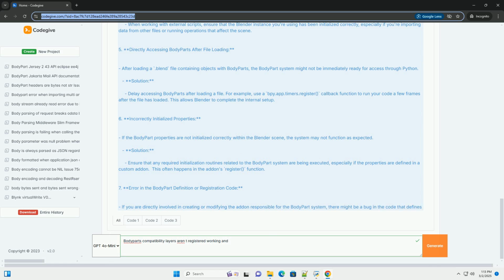4. Example code and solutions. Here's a code example that demonstrates how you might encounter this error and how to address it, along with solutions. Explanation of the code. 1. get_all_bodyparts(obj). This function attempts to retrieve body part instances associated with an object by iterating through its custom properties. It assumes that body parts are stored as custom properties with names that start with bodypart_.